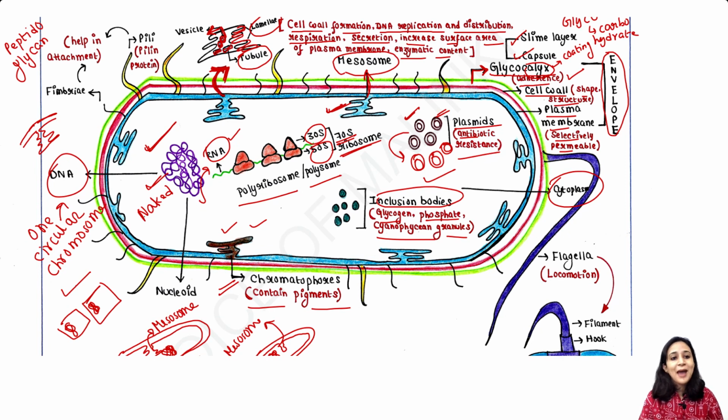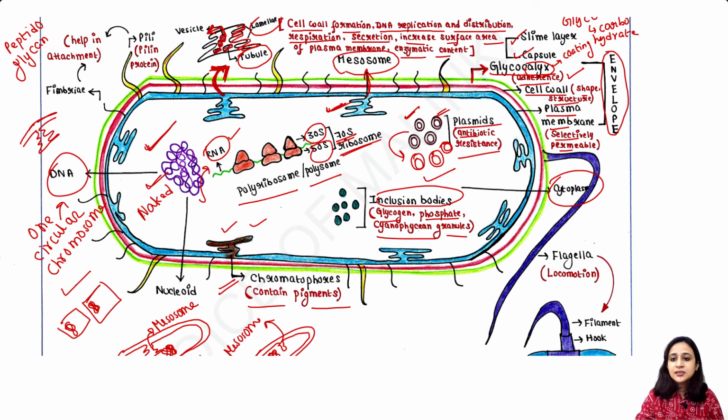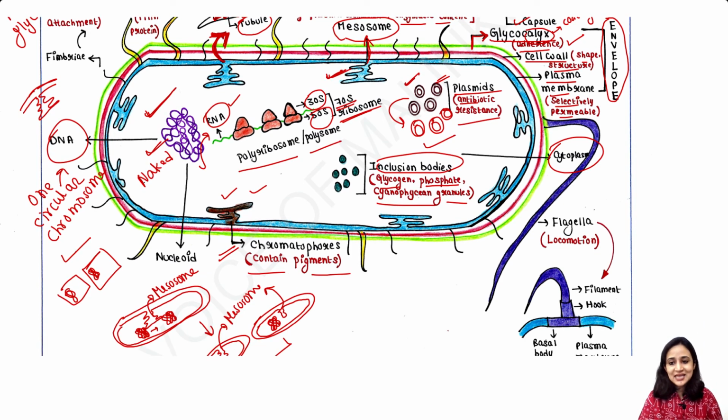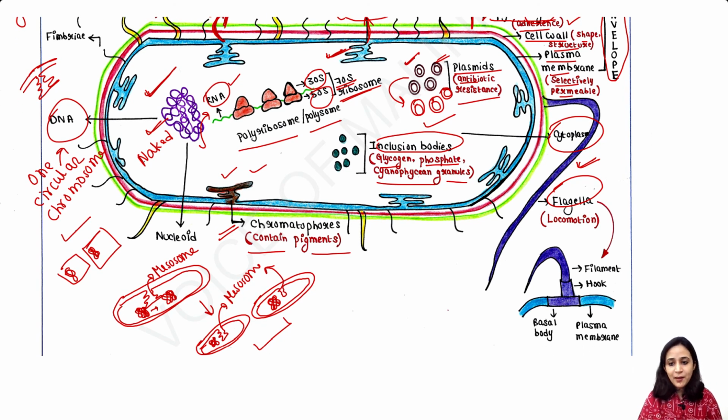Now, not all bacterial cells are motile. Some are motile, some are not. The motile bacterial cells contain flagella. This is the flagella, which is formed from the cell wall. This flagella contains three main parts. The first one is the basal body, which is attached to the cell wall. Then it has the hook-like structure, and then the long filament, and this flagella helps to move the bacteria.